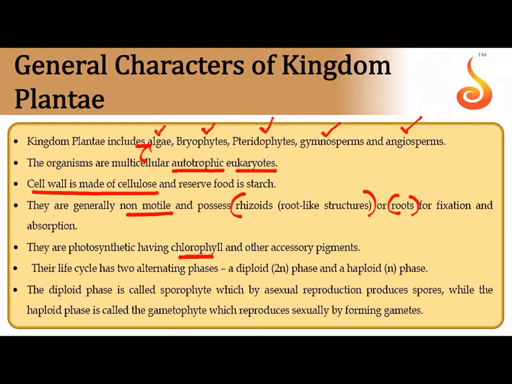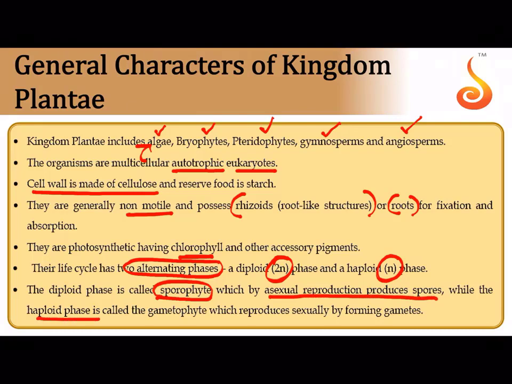Now a very important point in the plant kingdom is they have two alternating phases in their life. In most plants you will find a diploid phase where all the cells in the body are diploid, and you will find a haploid phase where all the cells in the body are haploid. Of course, the haploid phase is reduced as we move up the ladder in the kingdom Plantae. Generally, what do we call this diploid plant? This diploid plant is referred to as a sporophyte, which by asexual reproduction produces the spores which develop into the haploid phase, that is referred to as the gametophyte.